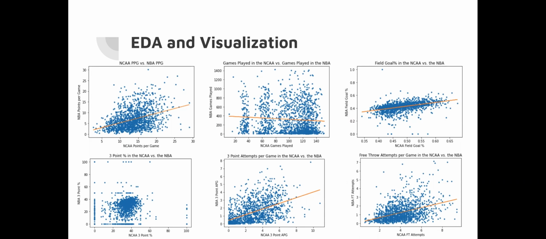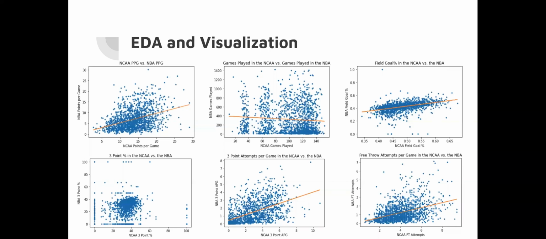In the third visualization, we can see comparing field goal percentage in the NCAA versus the NBA. In this plot, we can see a greater variation in shot percentages in the NCAA, but as players move into the NBA, this variation seems to be corrected once the players go against better defenders.